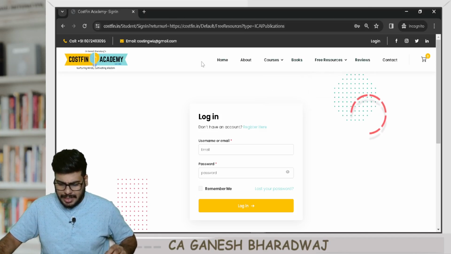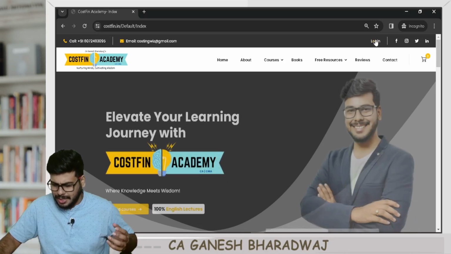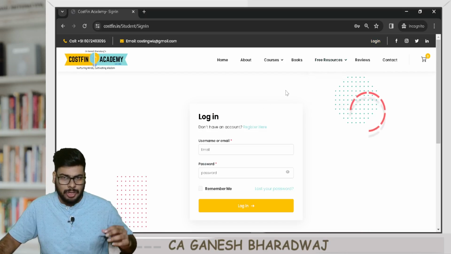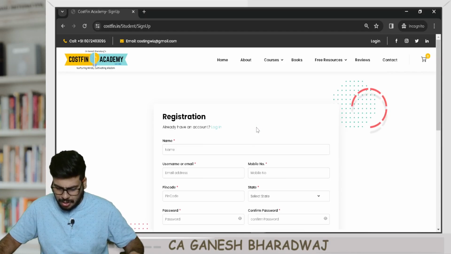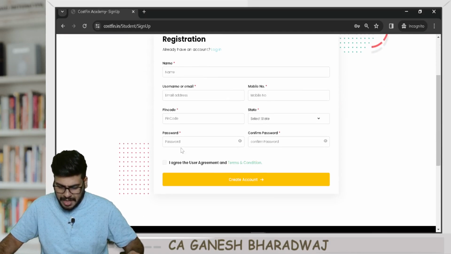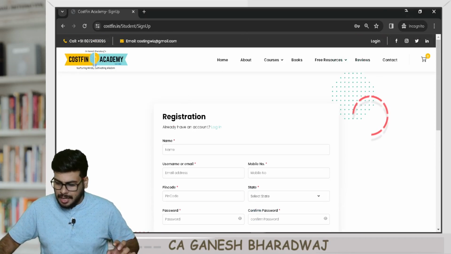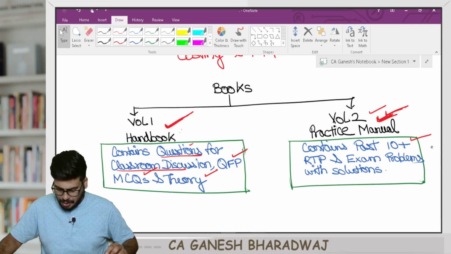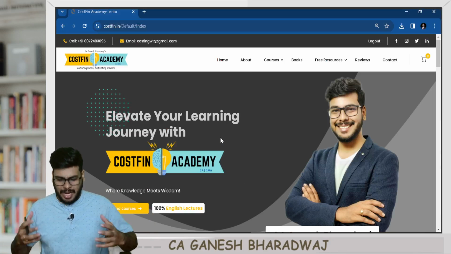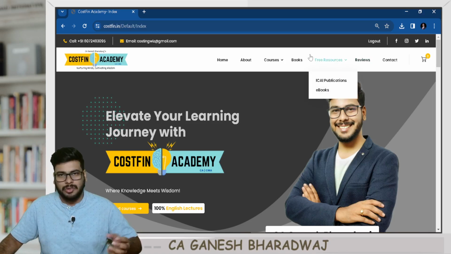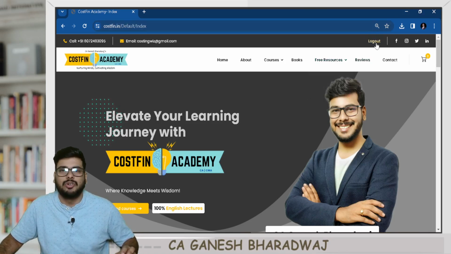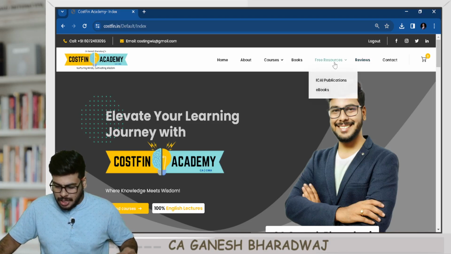First it will ask you to sign in. If you don't have a login, you can just click on register here. Provide all the details, create an account, and log in. Now I have logged in to my account. The moment you log in, it will show Logout on the top, which means you're already logged in. Now you can go to free resources.